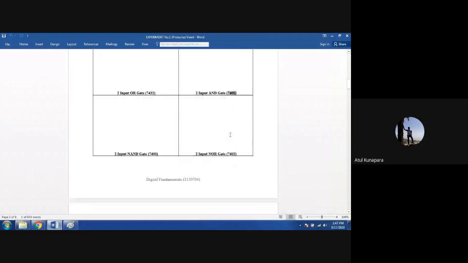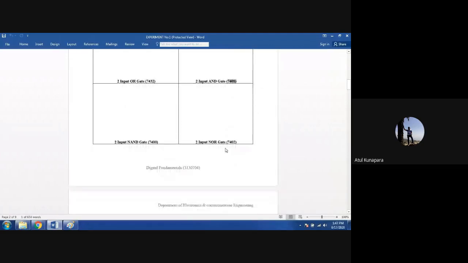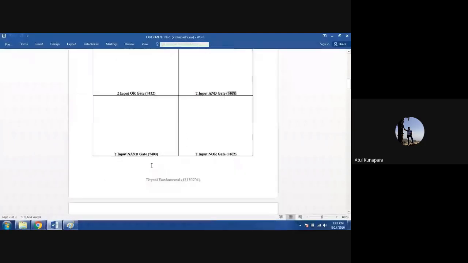So you need to search out all these ICs on Google, and you need to just take a screenshot of that IC picture, like this, and paste it in this. Right here, the XNOR gate IC is already taken for your understanding. Similar thing you have to do for all remaining gates, and then fill out this table with that circuit image.